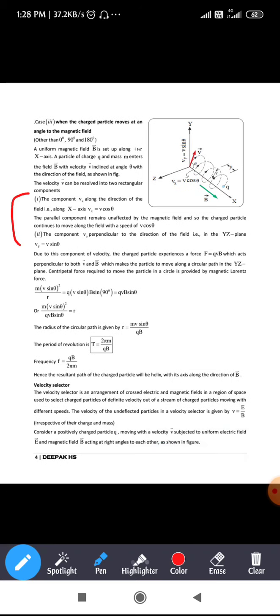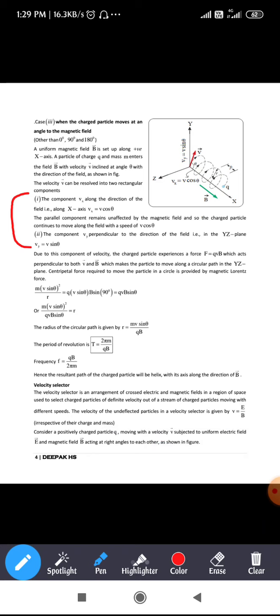Coming to the first point, it is said that the component vx along the direction of the field, along the x-axis, is equal to v cos theta. The parallel component remains unaffected by the magnetic field, and so the charged particle continues to move along the field with a speed of v cos theta.